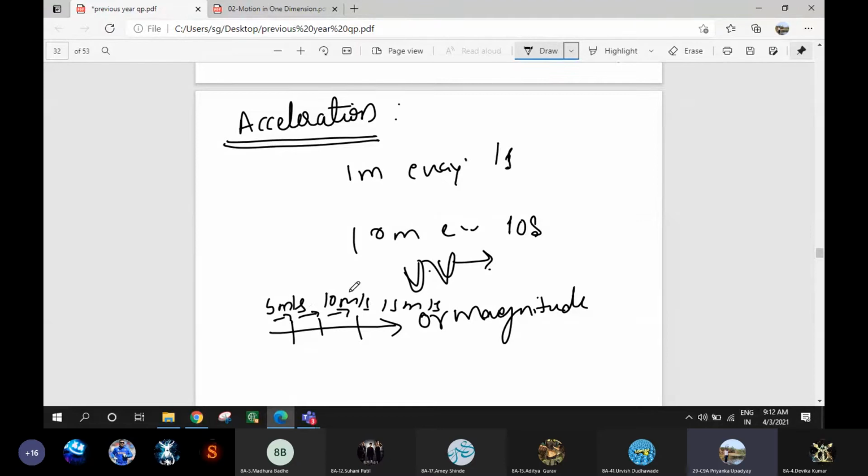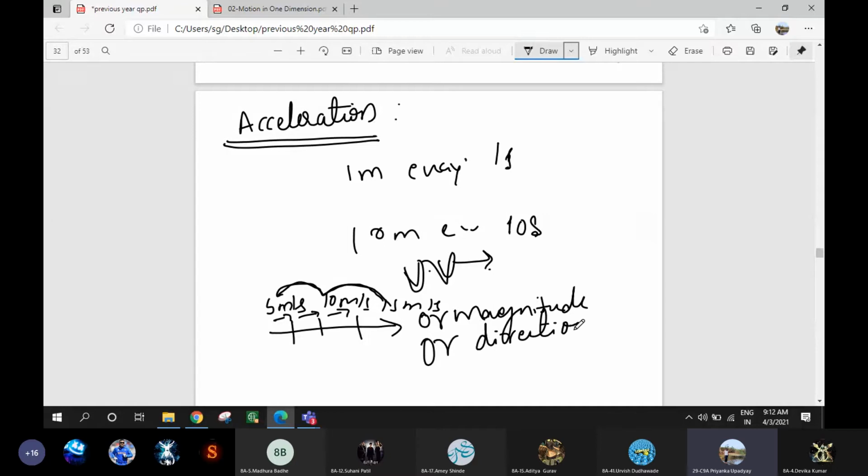So what is changing? The magnitudes. The amount is changing. Do you agree? Yes. When a body moves in a particular direction, either the magnitude of the velocity changes, or the direction of the velocity changes.